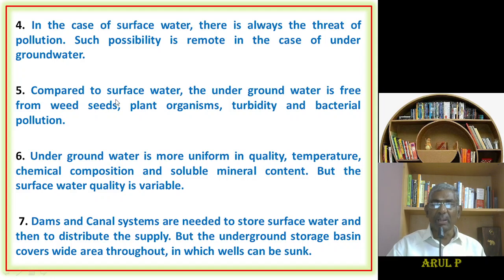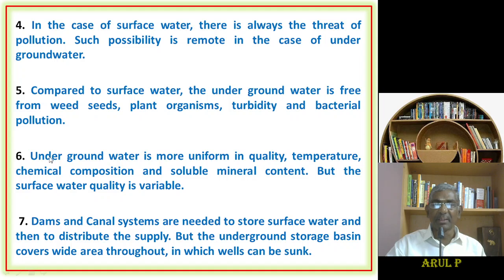Point number 5, compared to surface water, the underground water is free from weeds, seeds, plant organisms, turbidity and bacterial pollution. Not only chemical pollution like solid waste, sewage and effluent, there is also the possibility of biological contamination. Plant organisms will grow in surface water, and even bacteria and viruses grow in the surface water, but this is not the case with underground water. So the underground water is safer even from biological contamination.